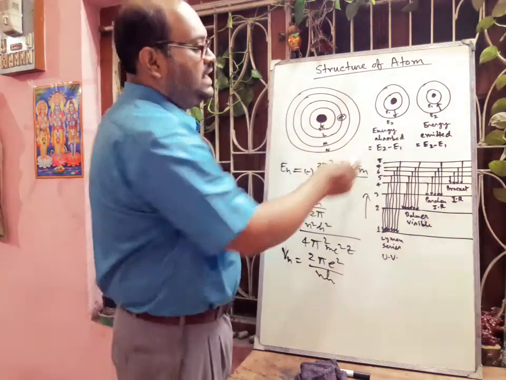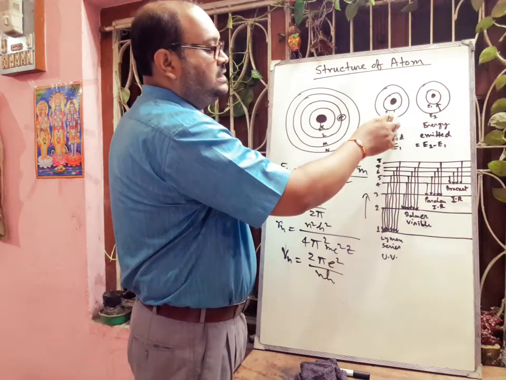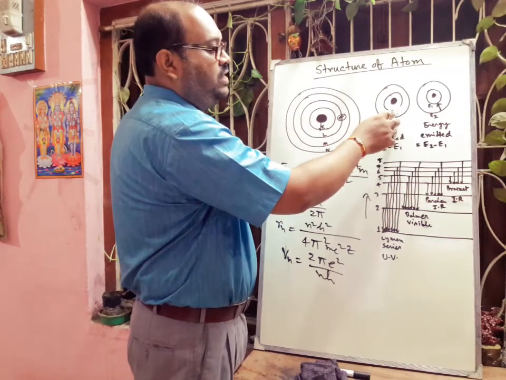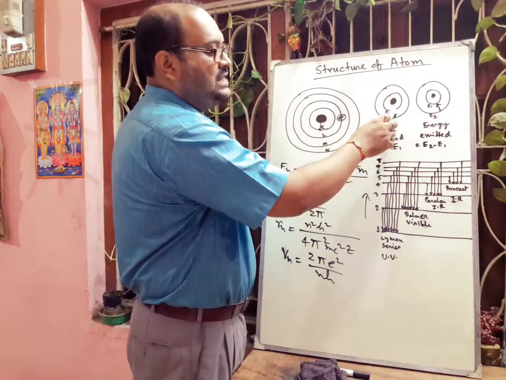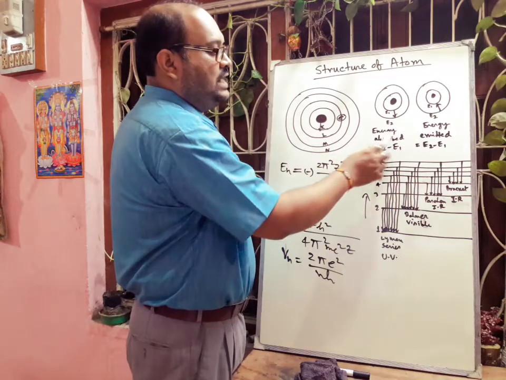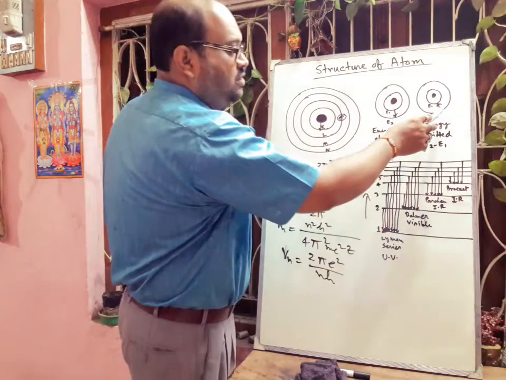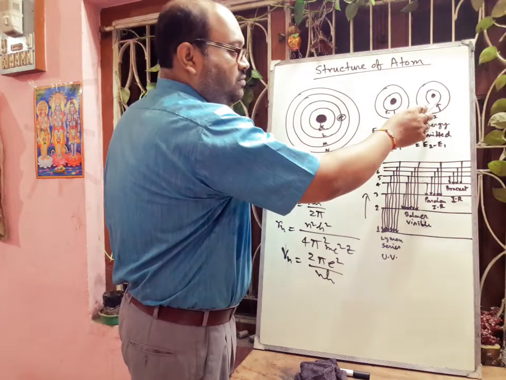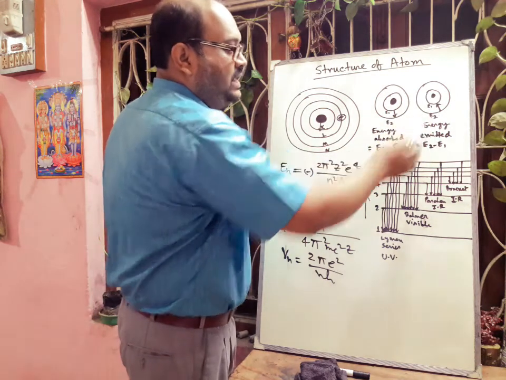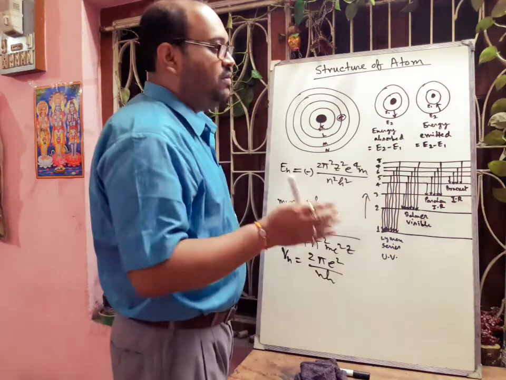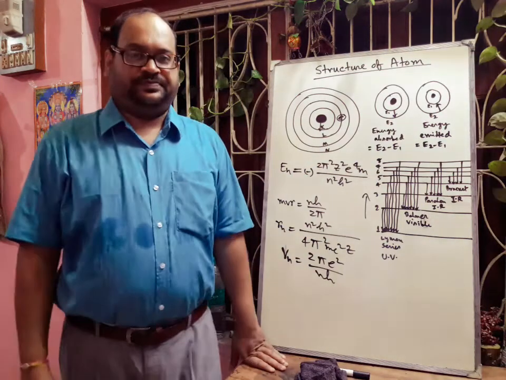Here a diagram is there. This one is the K shell to L shell. K shell to L shell means energy is increasing, so it is going from lower energy to higher energy, so energy will be absorbed. If the K shell energy is E1 and L shell energy is E2, the energy absorbed will be E2 minus E1. And in this case, the L shell electron will go down to the K shell. Here the energy will be emitted as the electron is coming down from higher energy level to lower energy level, so the energy emitted will be E2 minus E1.